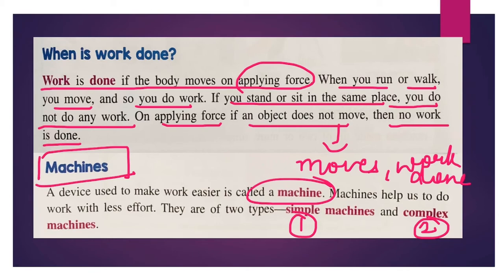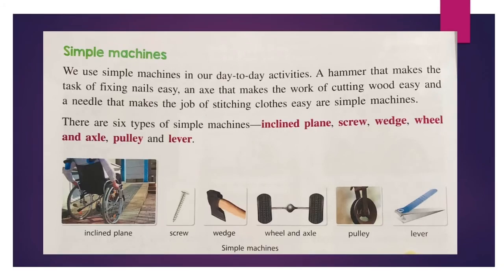Now, let us understand simple machines in detail. We use simple machines in our day-to-day activities. Just imagine you need to cut an apple to eat. You will be cutting it up. To cut the apple, you need a sharp object, that is a knife.